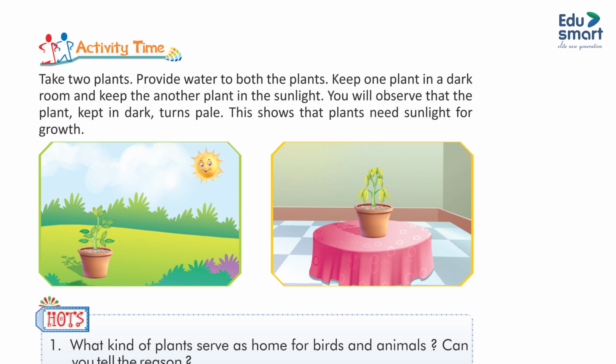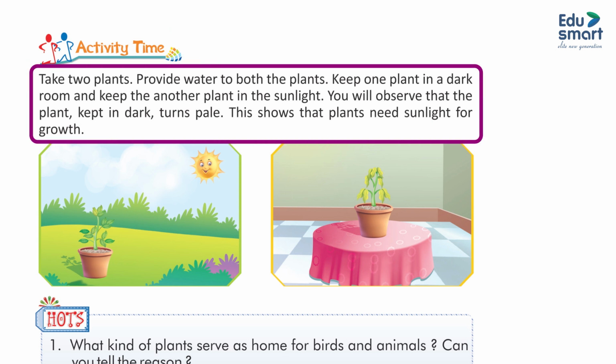Activity time. Take 2 plants. Provide water to both the plants. Keep one plant in a dark room and keep the other plant in the sunlight. You will observe that the plant kept in the dark turns pale. This shows that a plant needs sunlight for growth.